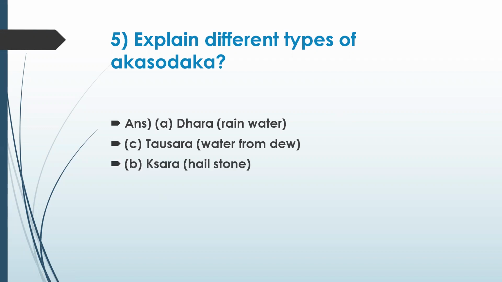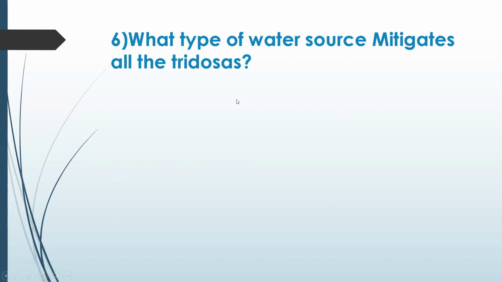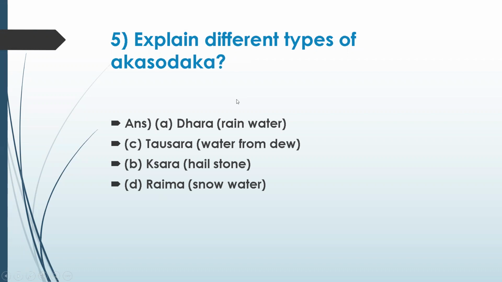Taushara is water from the dew. Kshara is from hailstones. And the last one is Haima, from snow. Hima, Haima, H-A-I-M-A. I think that was a translation mistake; I was also reading it that way.